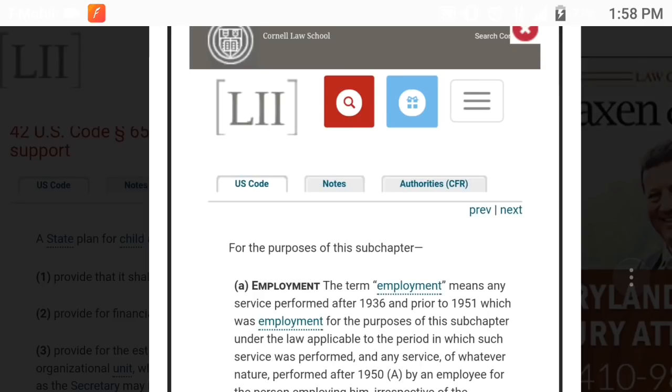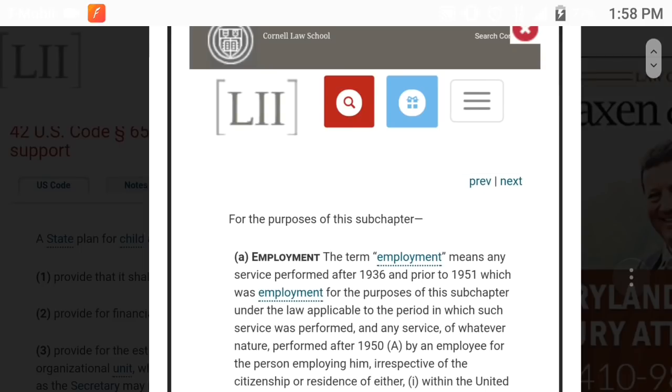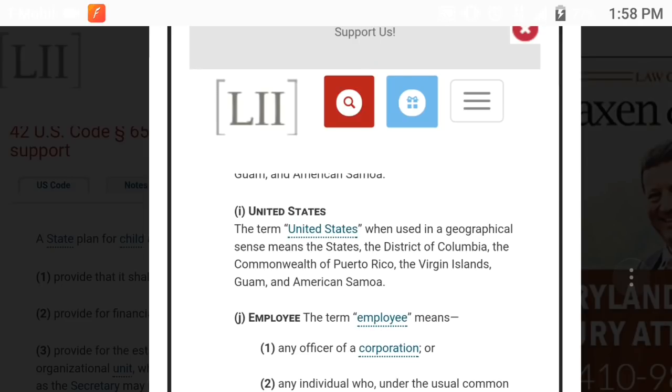Okay, let's continue forward. Let's go to where it states the United States. It says the term United States, when used in a geographical sense, means the states. What states? The 50 states. Again, the District of Columbia.